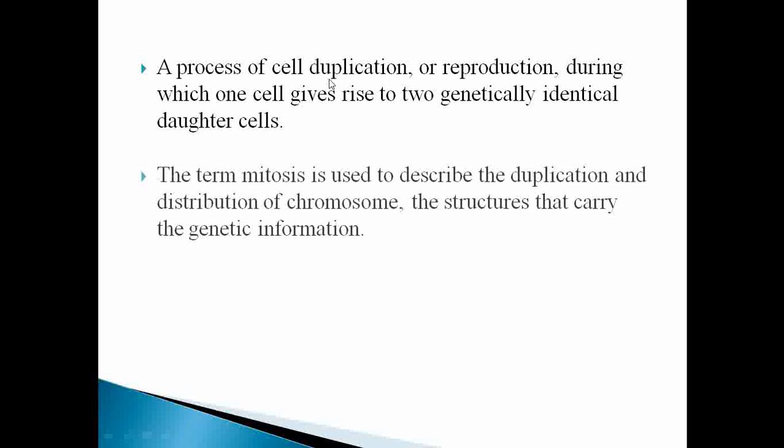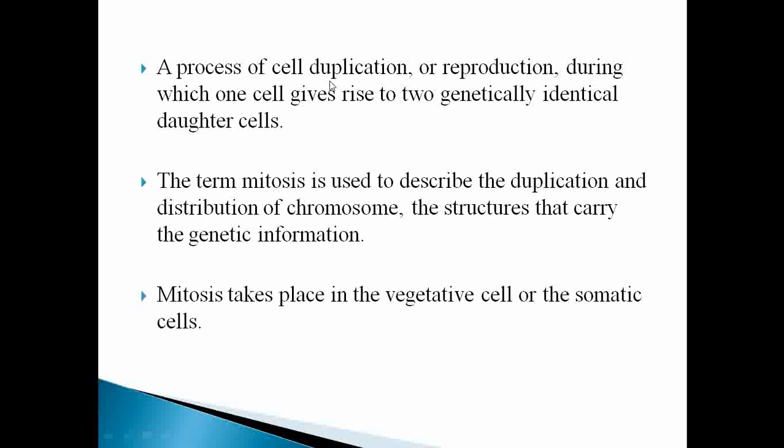It is also called a process of cell duplication or reproduction. During that process, two genetically identical daughter cells are produced. The term mitosis is also used to describe the duplication and distribution of chromosomes and transmission of genetic information from one generation to another generation.